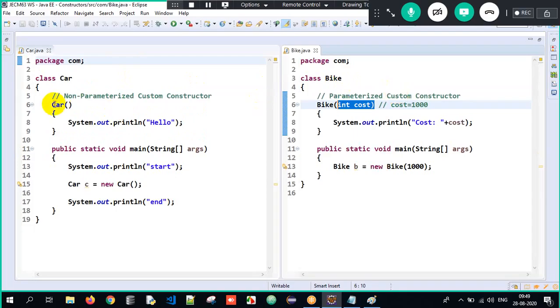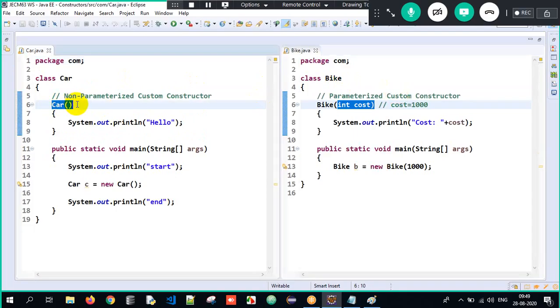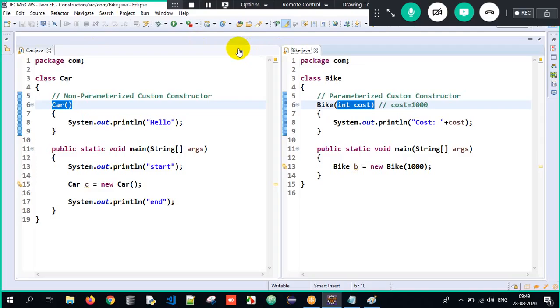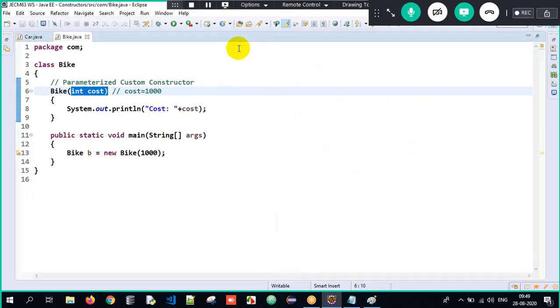On my LHS, it's a non-parameterized custom constructor. Why? The constructor is not accepting any arguments, but I have explicitly defined it. It's custom. On the RHS here, I have a constructor which is accepting certain arguments. So it is a parameterized custom constructor because I have explicitly defined it. So these are the few things which we are supposed to understand. We all understood this concept in a beautiful manner.